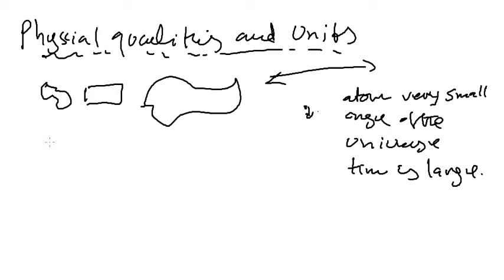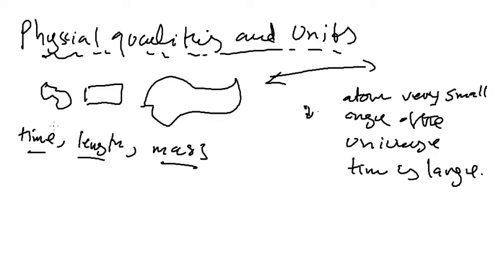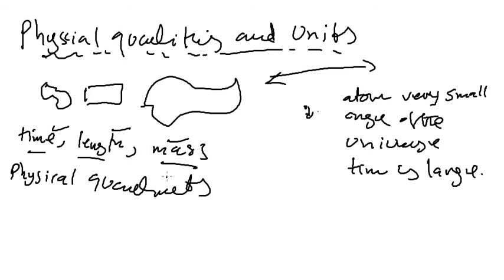We can express these physical quantities in terms of time, length, and mass. So anything that can be measured, for example, if I can measure time, length, and mass, those measurable quantities are known as physical quantities. An example we just gave is time, length, and mass.